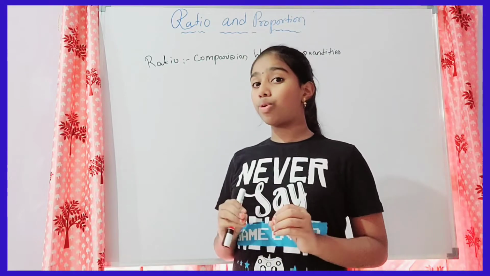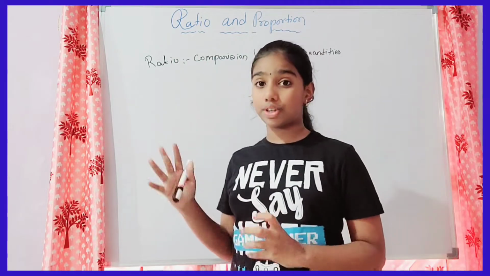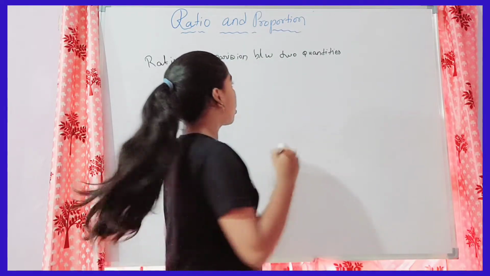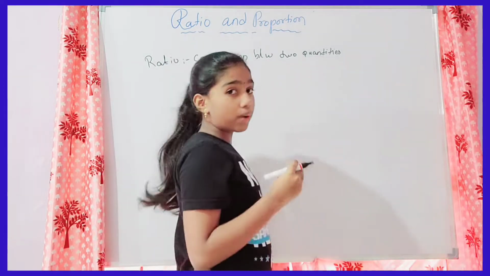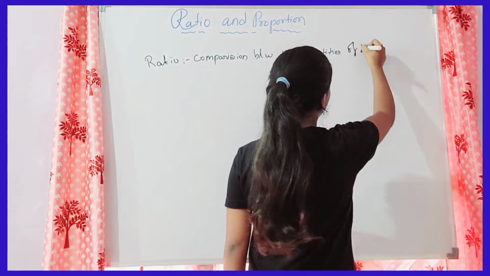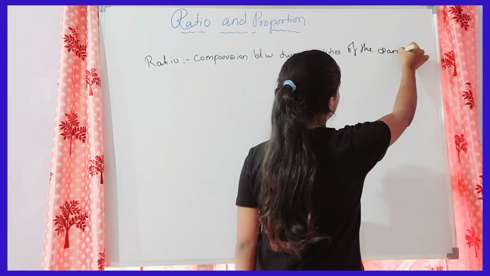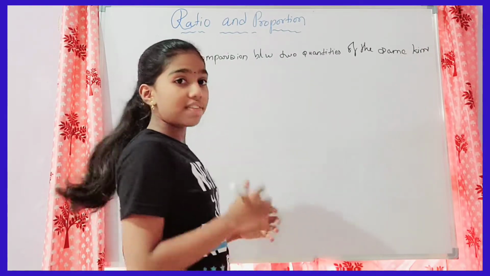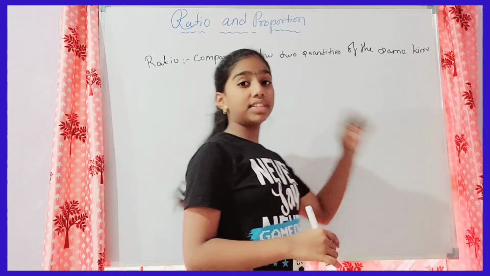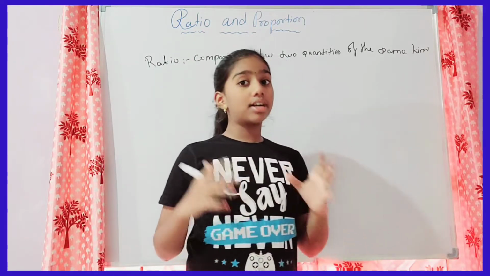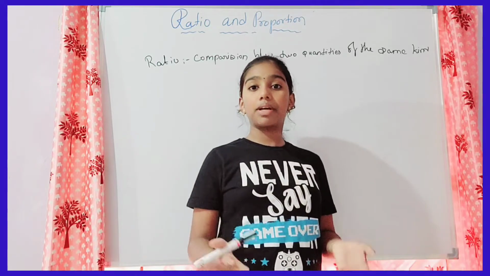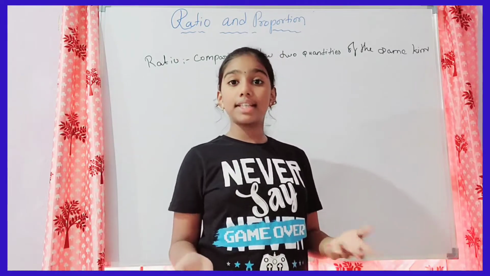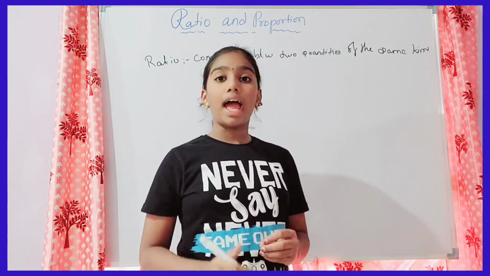When we compare two quantities, if we are calling that a ratio, then they should be of the same kind. Comparison between two quantities of the same kind. The ratio which we are making of two quantities should be of the same kind. Like they should be liters, or liquids, or solids, marks, weights, ages. They should be of equal kind.